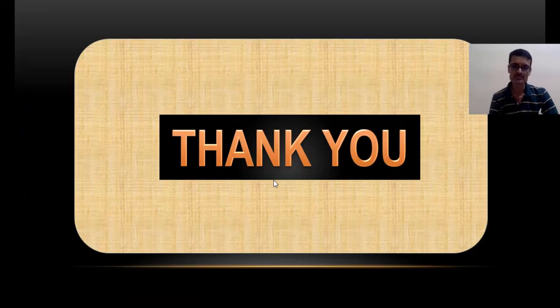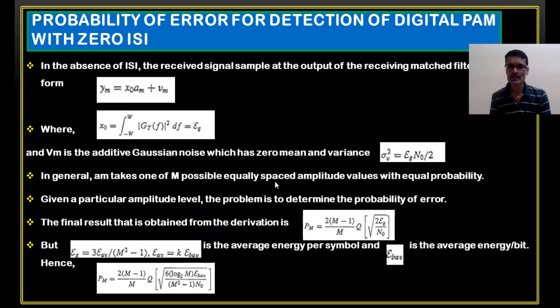Now, I'll go to one more topic, that is, for a digital PAM, what is the probability of error? Okay, what is the equation? There is no derivation actually. It's a simple PAM, and I think I might have explained in one of my videos the equation for probability of error for a PAM. The equation for probability of error for transmission of a PAM signal is this. I explained all this in the very first video of this module.